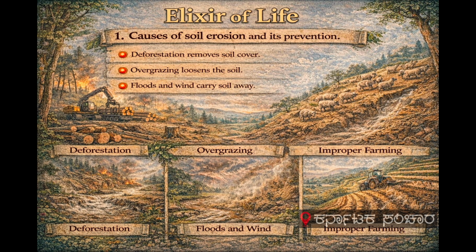Next section is elixir of life. Causes of soil erosion and prevention. Deforestation removes soil cover. Overgrazing loosens soil. Floods and wind carry soil away. Poor farming practices worsen erosion. Here, soil is essential for food production. Erosion reduces fertility. Conservation ensures sustainability. Protection of soil protects life.